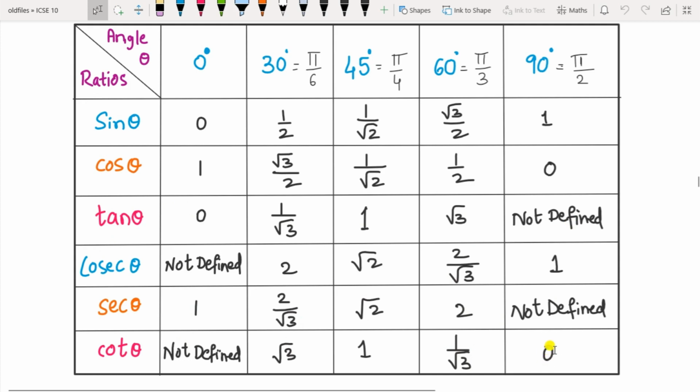So in this way, you can find all the values of the 6 ratios or the functions that are given to you very easily. The most important is the sine one. If you get the value of sine, all the other you can get it automatically.